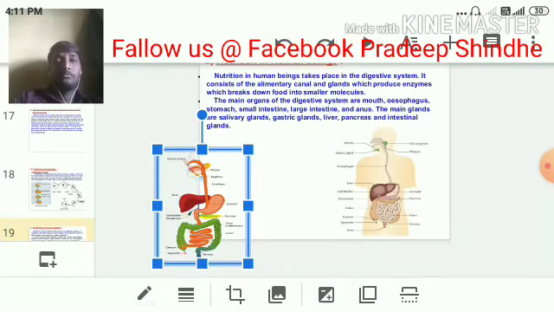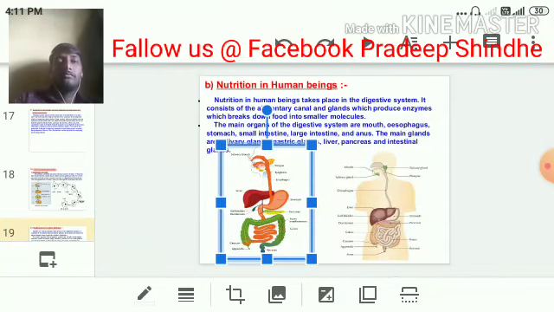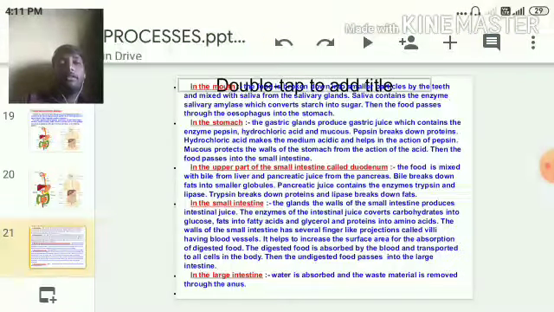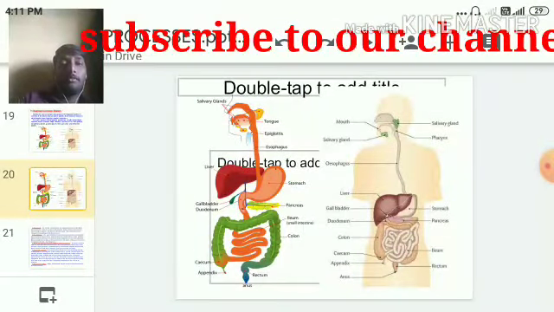Okay, now you can see the diagram in detail. I have given the diagram of the digestive system of human beings. This diagram is very important for us. We need to practice it a lot. It is helpful for exams. As I told you, the diagram starts with the mouth.